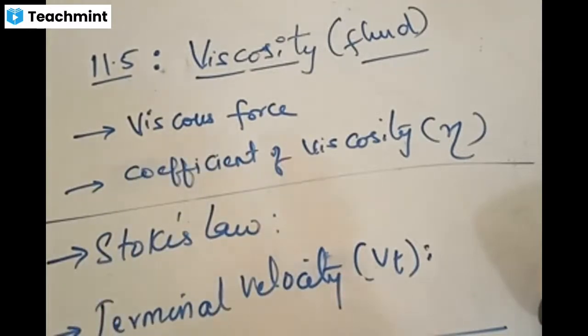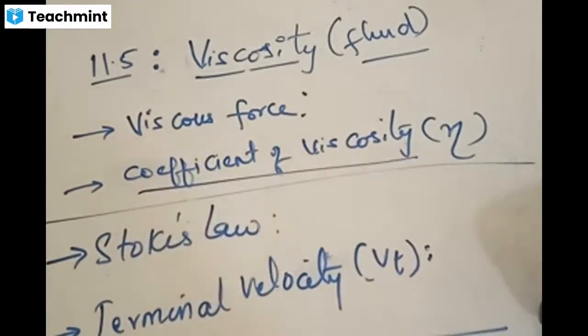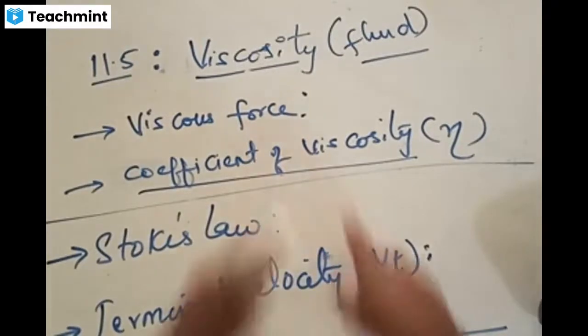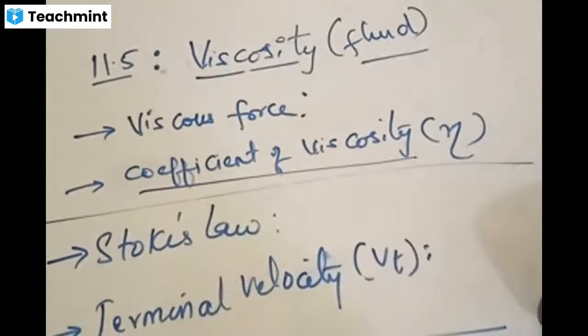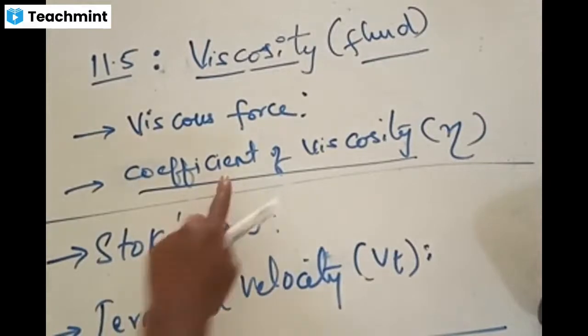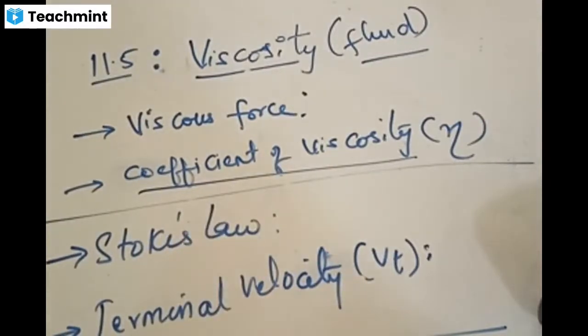Now I gave the example of three different kinds of liquids. What are they? Water, oil and honey. All these three will not flow in the same form in the same container. Simple thing. Water goes in one form, oil goes in one form, honey goes in another form. That internal property of the fluid is what we call the coefficient of viscosity. Depending upon the coefficient of viscosity, the fluid will have its ability to move. Coefficient of viscosity is the parameter associated with the fluid.